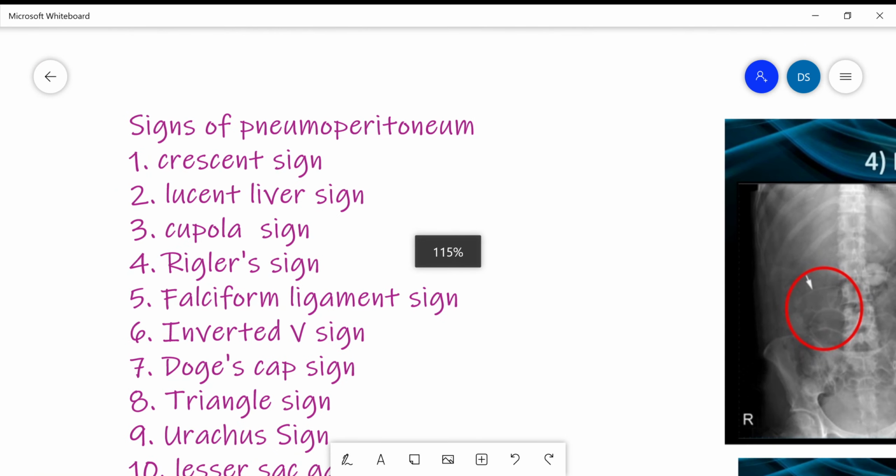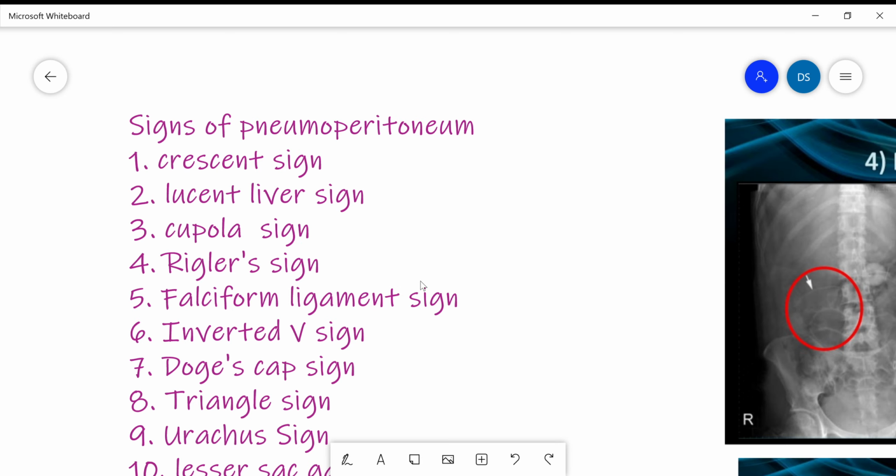Now, there are certain signs which have been described in the literature for the pneumoperitoneum. The first sign is crescent sign, which we have already seen. Crescent sign is whenever there is presence of crescent of air beneath the right or left hemidiaphragms. Lucent liver sign is that because of the presence of air, the liver appears lucent compared to the other abdominal structures. Cupular sign is whenever you see air at the level of central tendon of the diaphragm, most of the time in the upper abdomen in the central aspect.